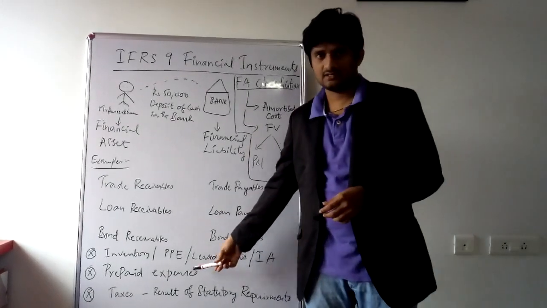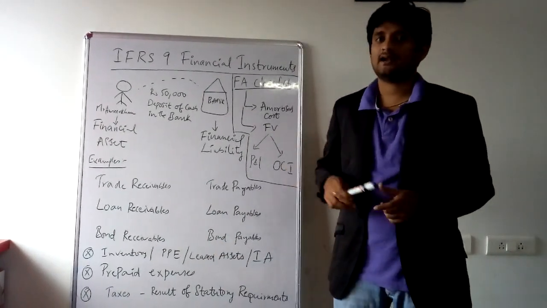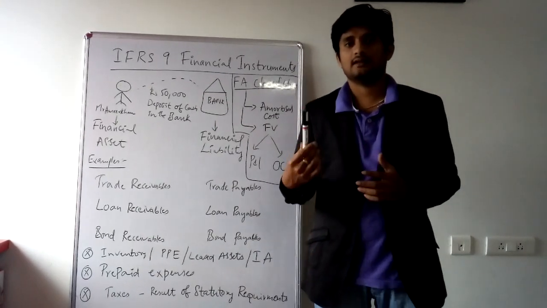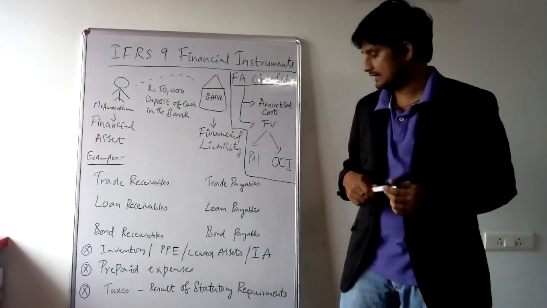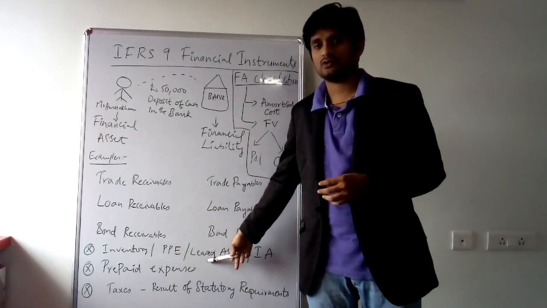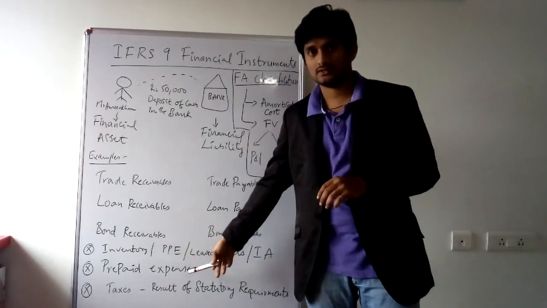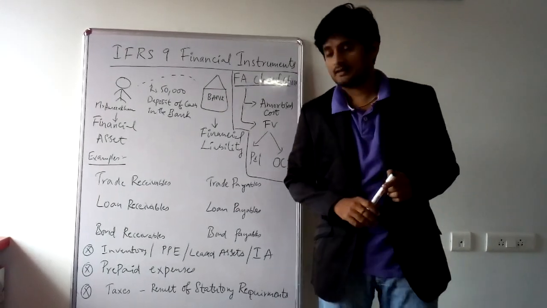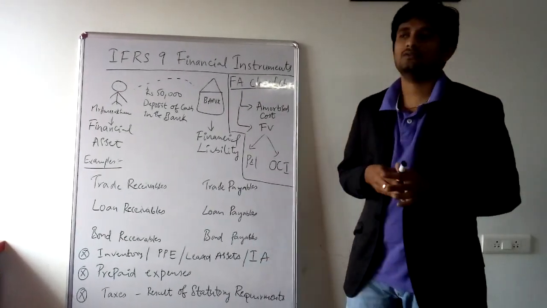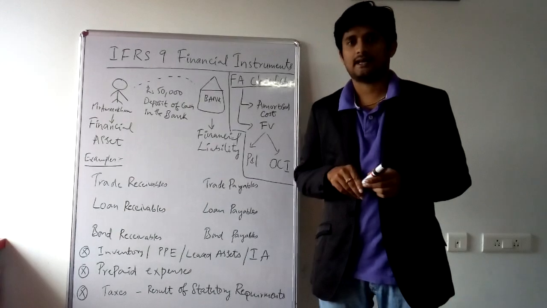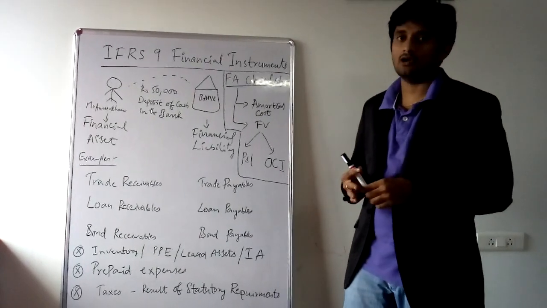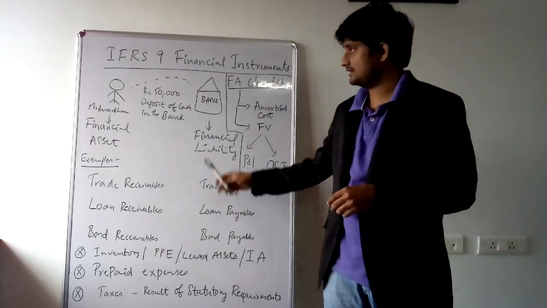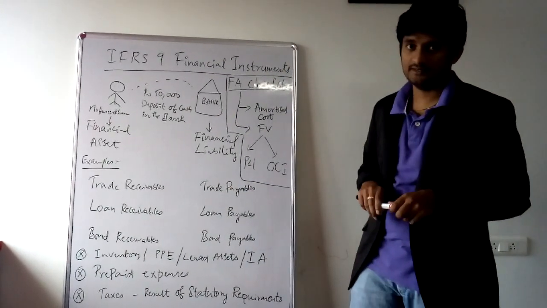And prepaid expenses, the expenses which we pay in advance and against which we get goods or services, do not give us any present right to receive cash, so they are not financial instruments. Taxes: it is a statutory obligation of the company to pay the tax, and there is no contract between the government and the company, so it doesn't satisfy the definition of financial instruments.